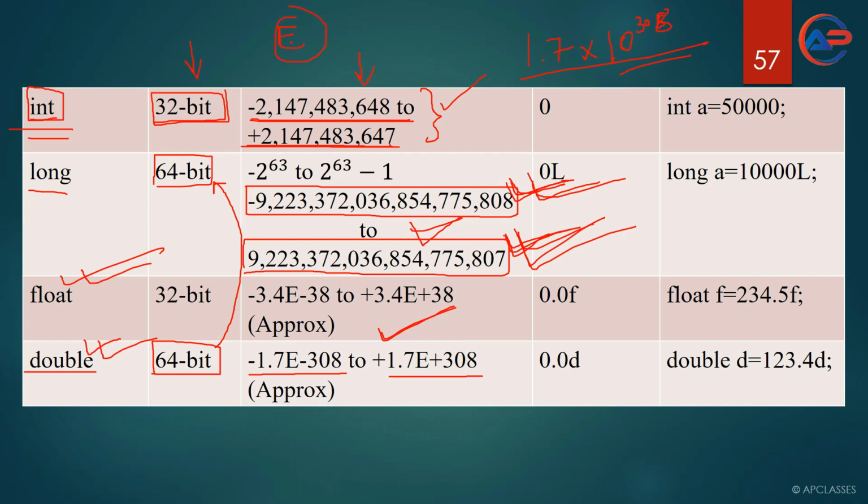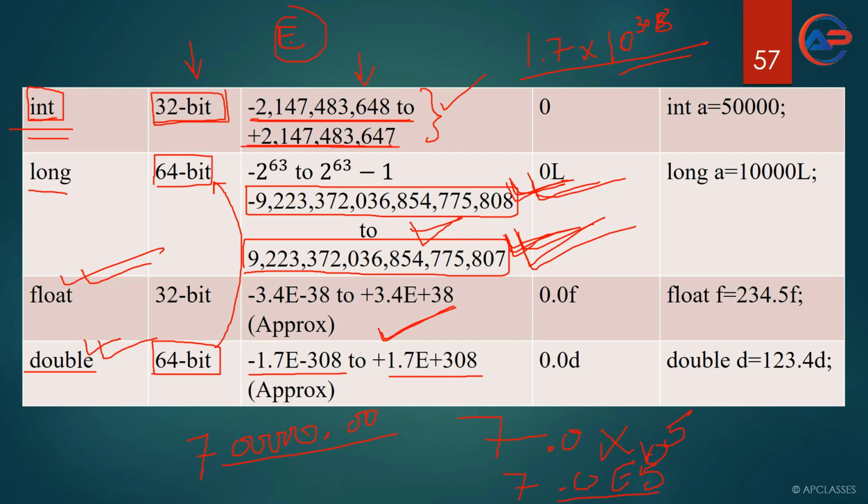For example, if you have a number like 70000.00, it can be stored like this: 7.0 into 10 to the power 5, that is 7.0e5. You can see such a big number can be represented like this.